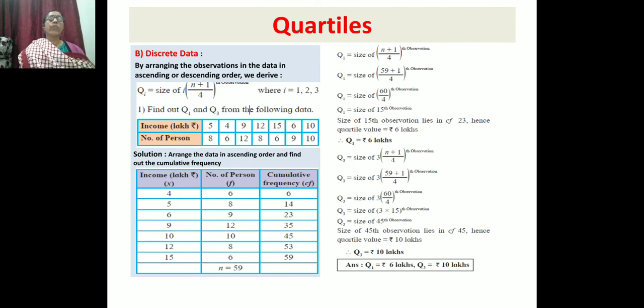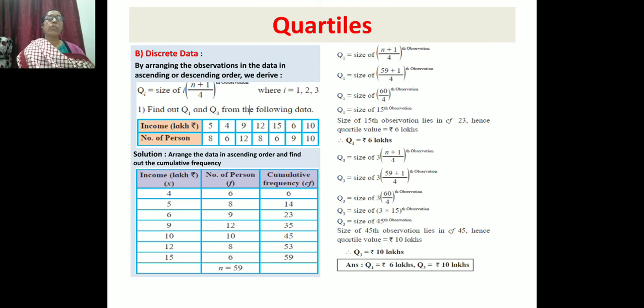The incomes given are 5, 4, 9, 12, 15, 6, 10. The smallest one is 4, so we arranged them as 4, 5, 6, 9, 10, 12 and 15, and accordingly the number of persons also. These are the first two columns: income in lakhs as X, and number of persons as F.